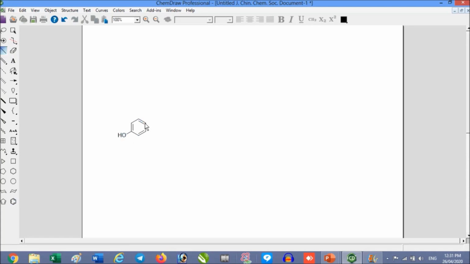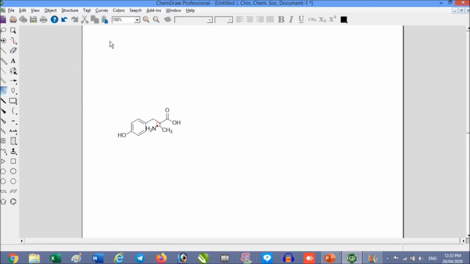Here we have CH2, then CH2, here C double bond O, OH. At this carbon atom we have an NH2 group, and on the bottom side we have a CH3 group. So this is the structure of metyrosine.